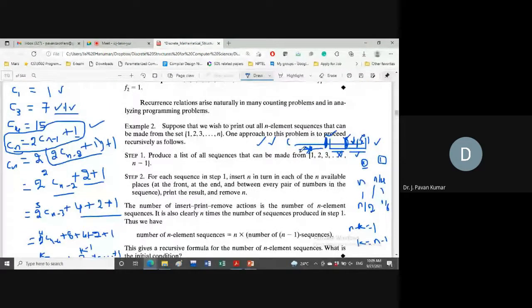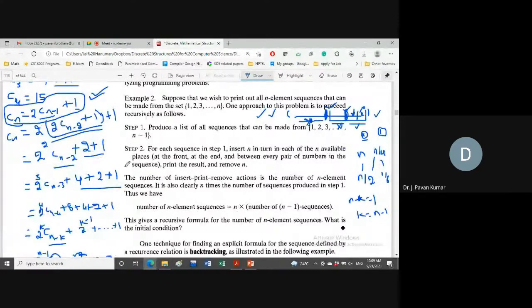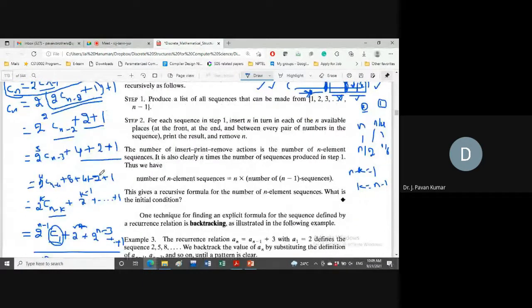We have another algorithmic technique, backtracking. In this textbook they have used the term backtracking for this particular method as well, but I don't recommend using the backtracking term here. Just use the substitution method. Why? Because intuitively we are substituting here cn minus 1, the value of cn minus 1. That is the substitution method to solve a recurrence relation. Clear what I am saying?